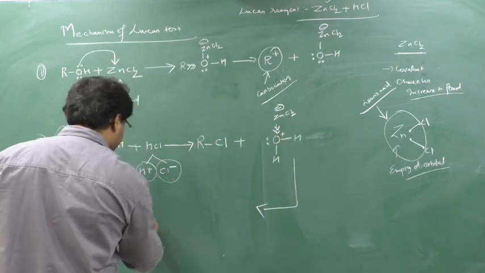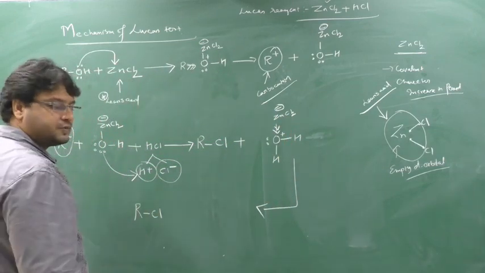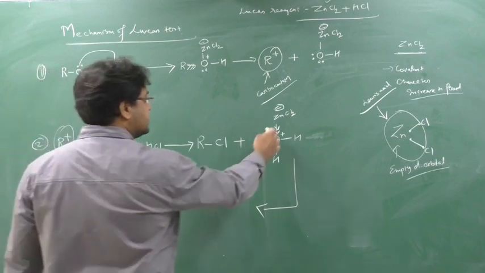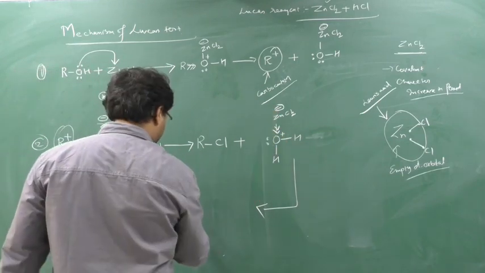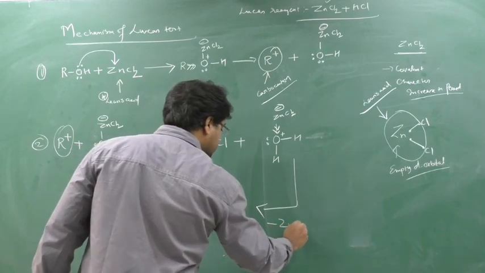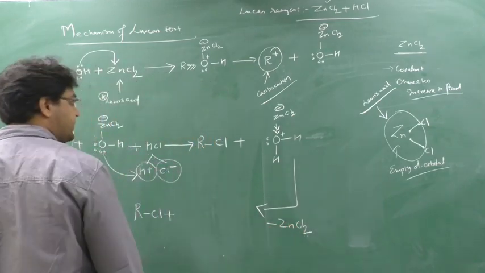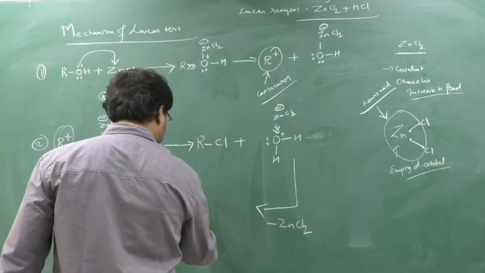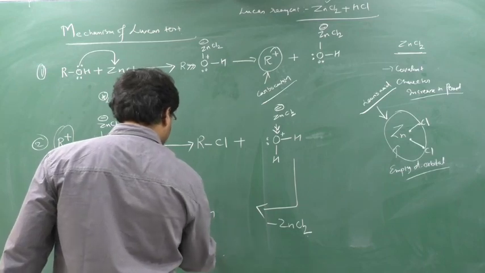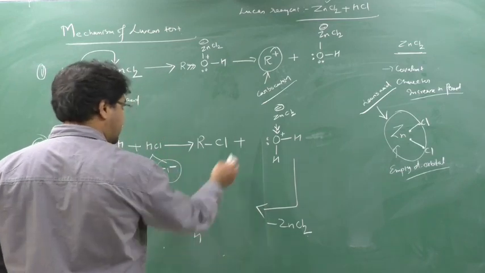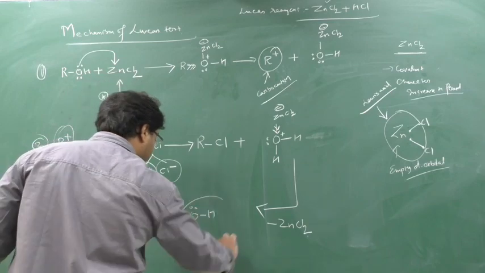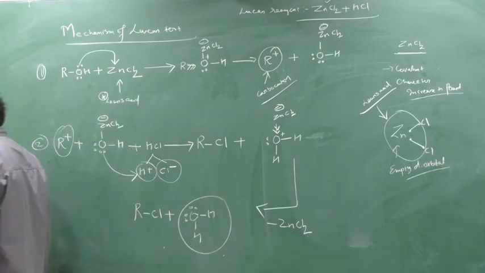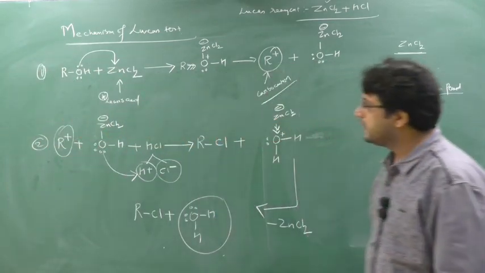Here RCl was formed. Here this ZnCl2 will give its electron and forms ZnCl2. Back I got ZnCl2, which I used as a reagent, and the remaining is oxygen, here H, and there was 1 lone pair, and the extra lone pair will be taken by Zn. So there is a formation of water here. So this is the mechanism of Lucas reagent.